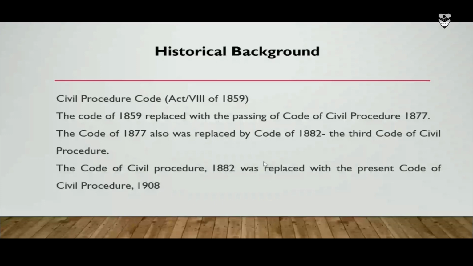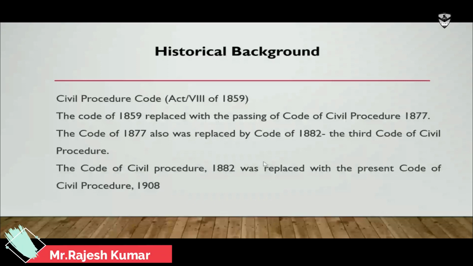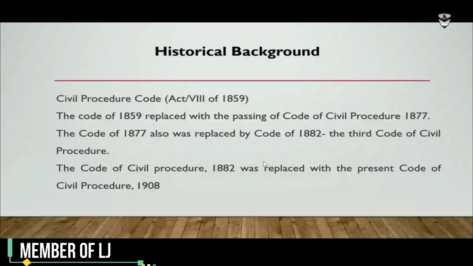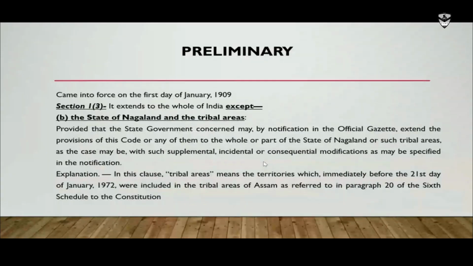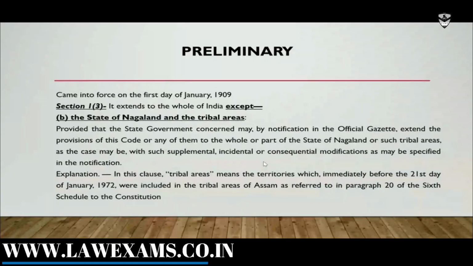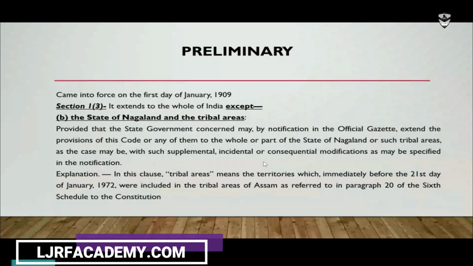in 1882 it again got replaced, and the third code came in 1882. And the 1882 code also underwent various amendments, and then the present code has come in 1908. This is the brief background of the Code of Civil Procedure, how it came into existence. The 1908 code, which we are now following, has come into force on the first day of January 1909.